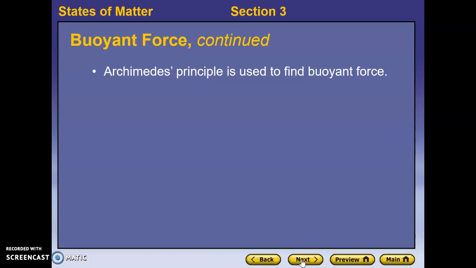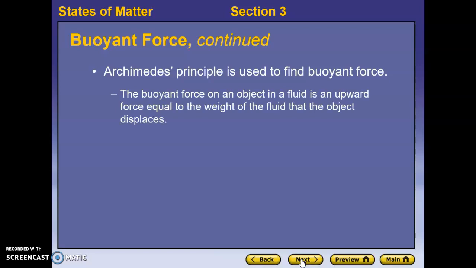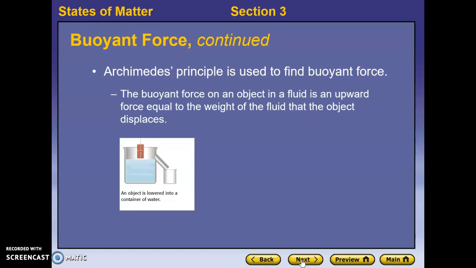So Archimedes came up with the idea of using water displacement to find out how much force is being applied to an object. He says that the buoyant force on an object in a fluid is an upward force that's actually equal to the weight of the fluid that the object has displaced. So how do we do that? Well, Archimedes would use a special tool like this.